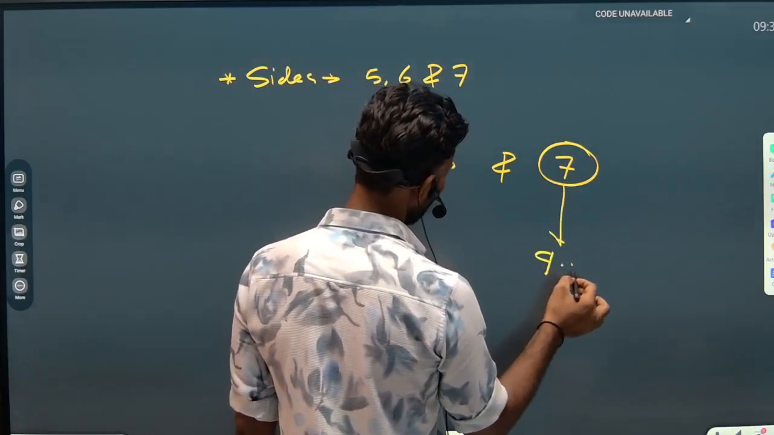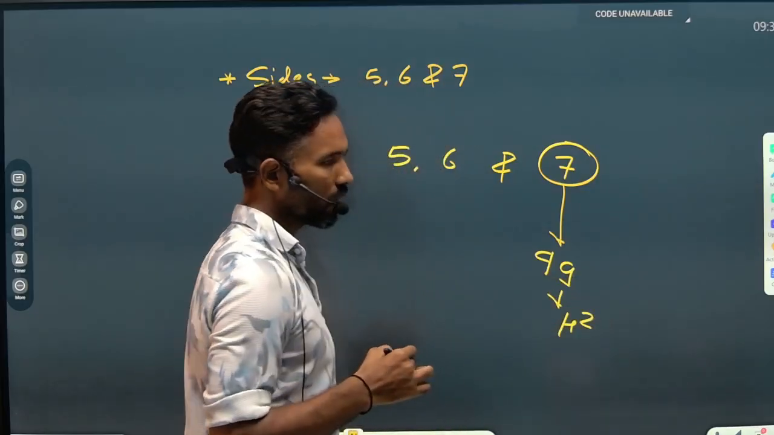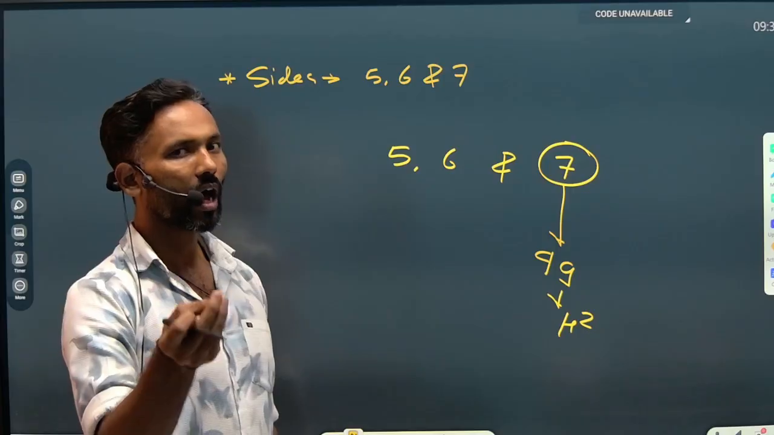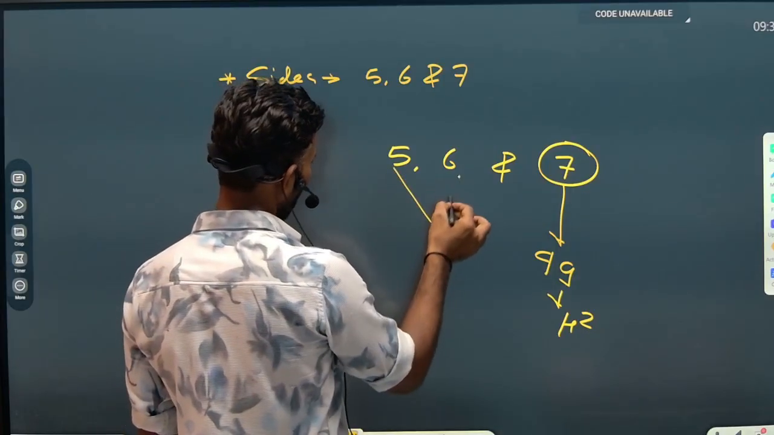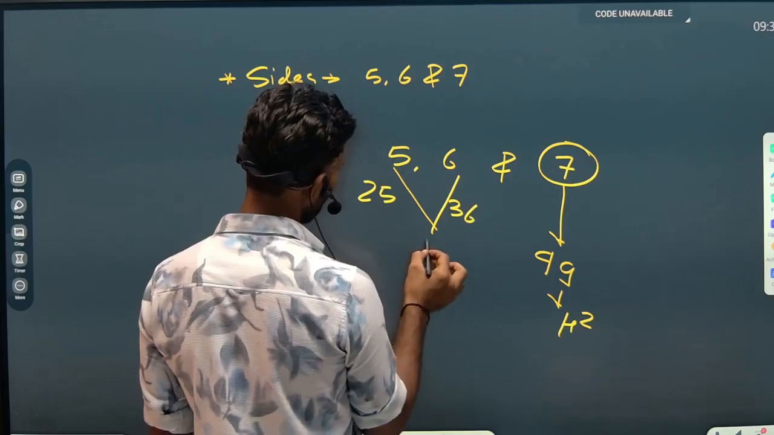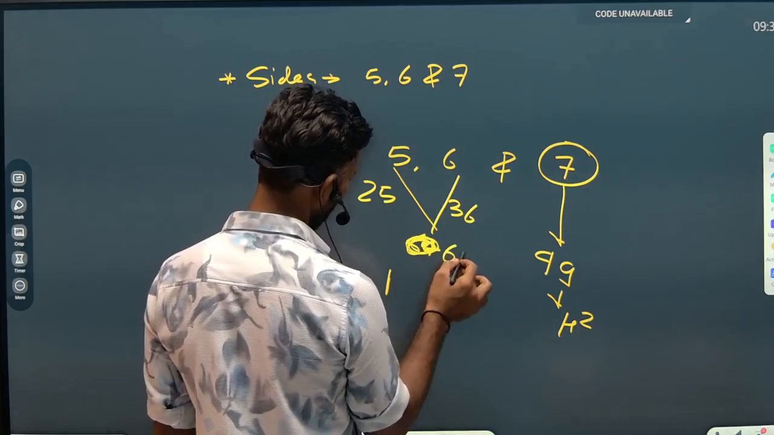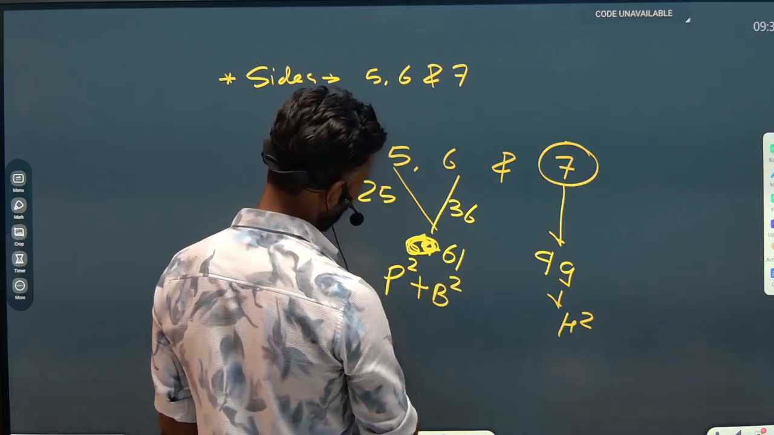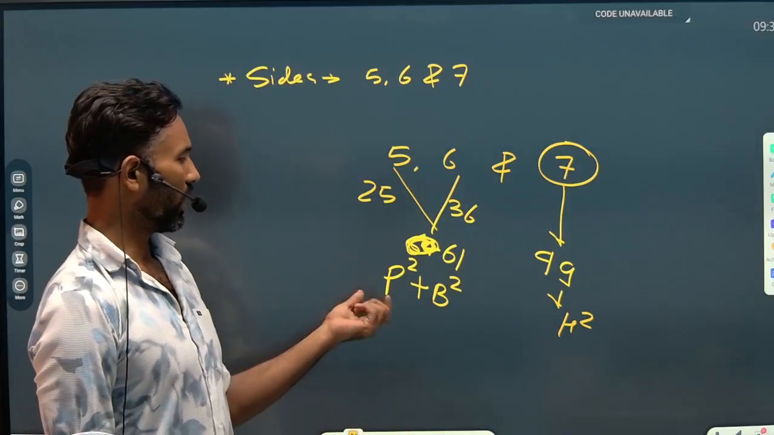49 means we have calculated h square. Now we will get the sum of squares of the remaining two sides, means we will add after getting the squares of the remaining two sides. Square of 5 will be 25 and square of 6 will be 36, and the sum of these is 61, sorry, 61. So this 61 is p square plus b square. Now you tell me whether h square is greater, less or equal to p square plus b square.